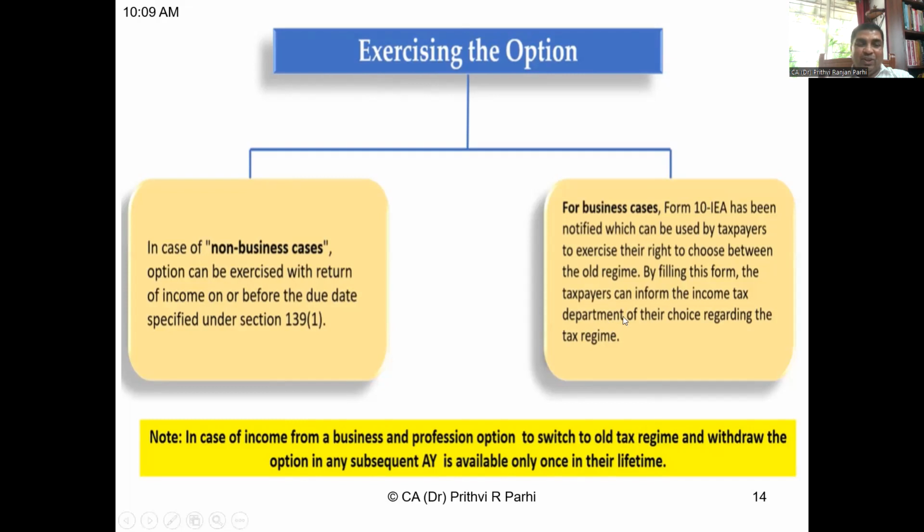Okay, please read the note. In case of income from business and profession, the option to switch to the old tax regime and withdraw the option in any subsequent assessment year is available only once in their lifetime. Therefore, assessees having business or professional income have to be more careful in selecting the method.